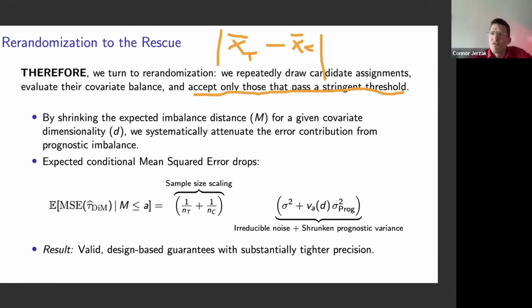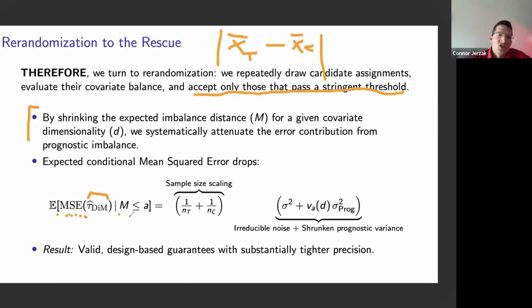Let's formalize that a bit, and the paper goes into more details. What we do here is we shrink the expected imbalance between the treatment and the control covariates for any given dimensionality. And we can actually derive, under some simple assumptions, some theory for how this re-randomization process affects the overall expected mean squared error of a particular difference in means estimate given this sort of design.